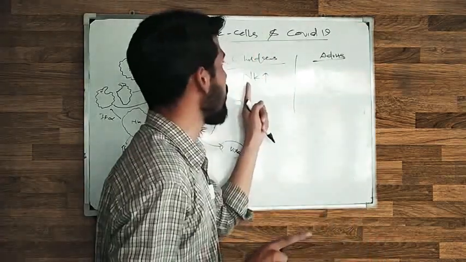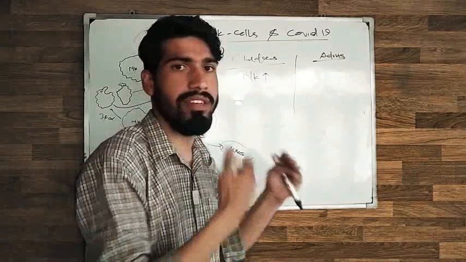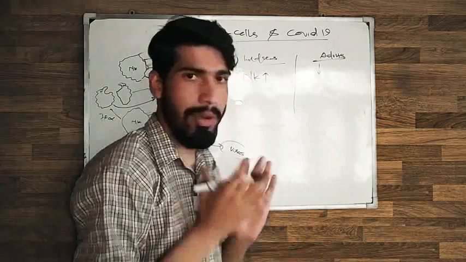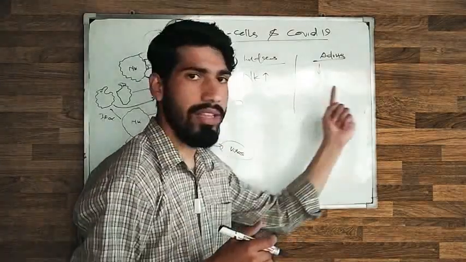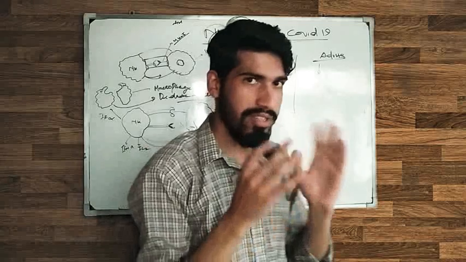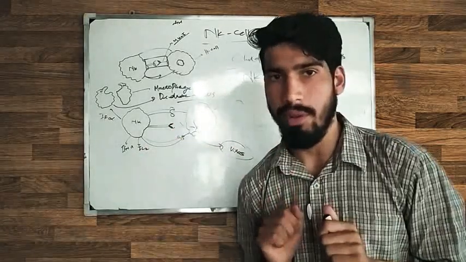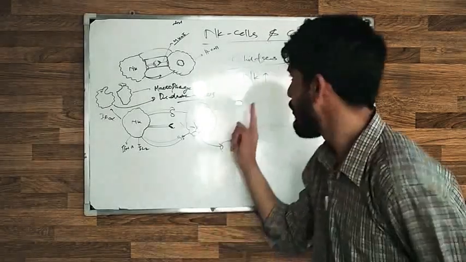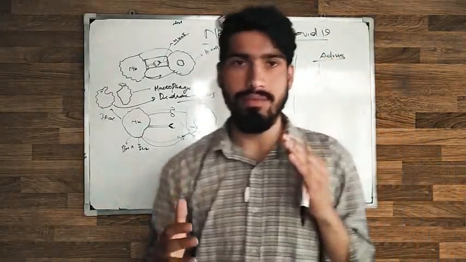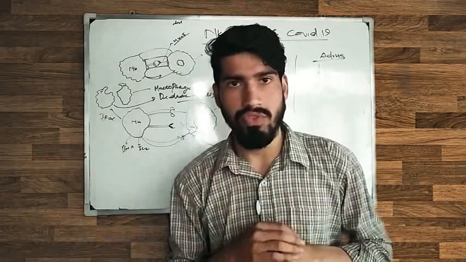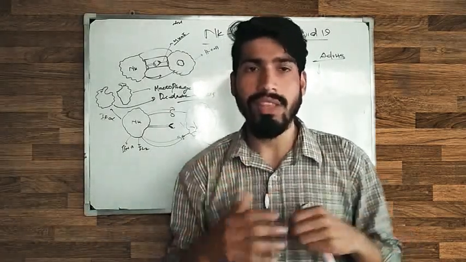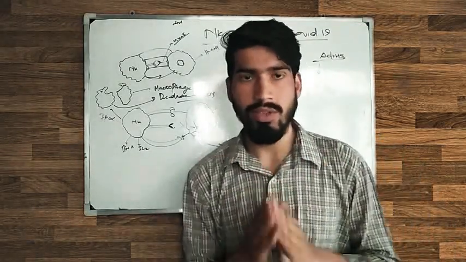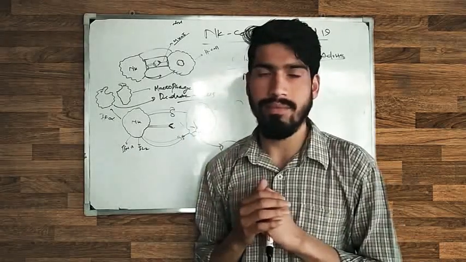So these NK cells are present in higher amounts in children, but in adults there are lower amounts of NK cells. Why are lower amounts of lymphocytes, NK cells or other immune cells present in adults? Because children are actually growing. Okay, the structure of the children, they are actually growing. That's why there are higher amounts of lymphocytes, or higher amounts of NK cells.